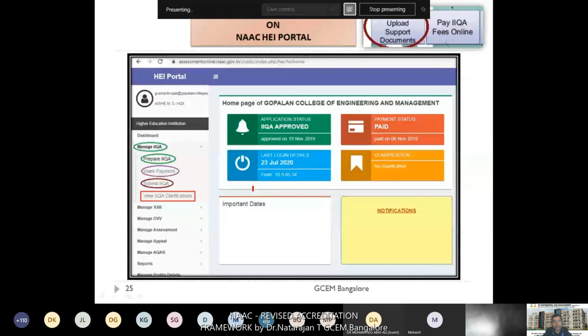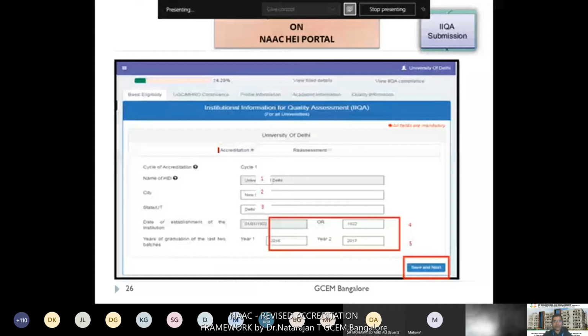this is actually your submission application portal for IIQA, it will show like this only. You need to enter the data like this, and whenever you want, since this contains many pages, more than 5 pages, you can save it. Here you can see the percentage of completion. If it shows 100%, then the process is over. Then here you can see the View Filled Details of your IIQA, and you can view the IIQA compliance also.